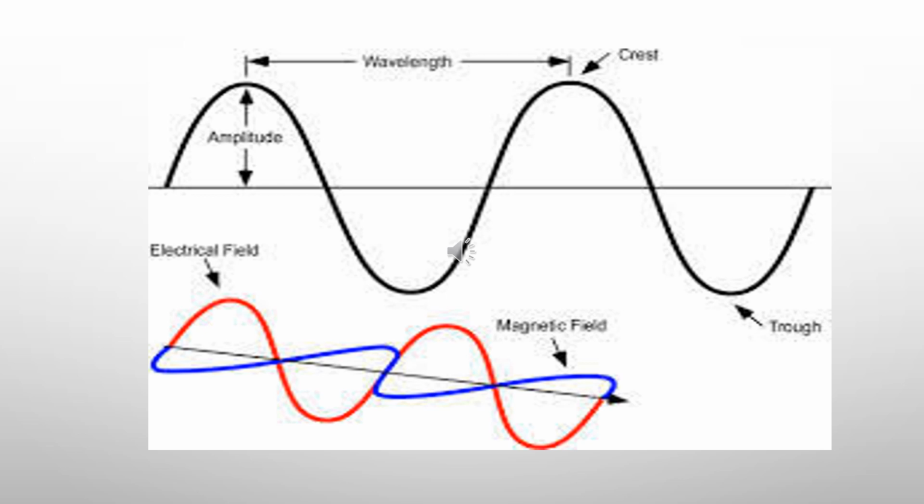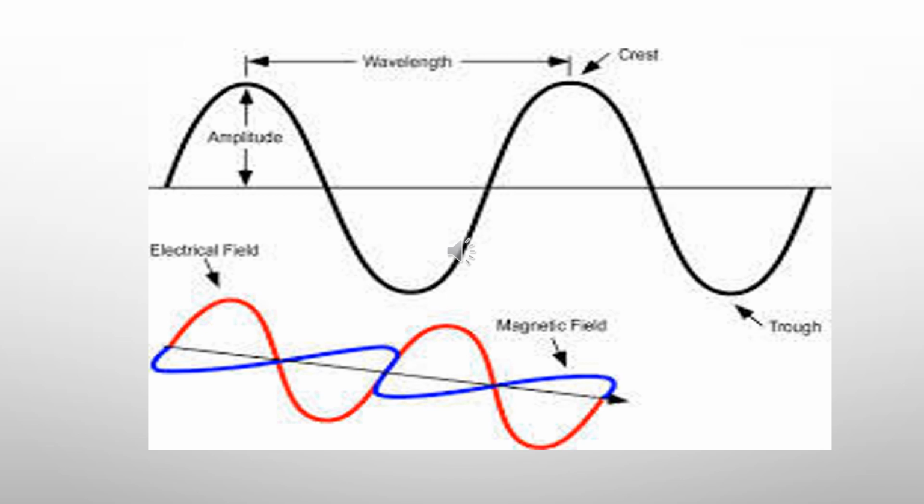There are various terms which characterize the wave, like the amplitude, wavelength, crest, and trough. Let us understand these terms one by one. First, I shall take the crest.